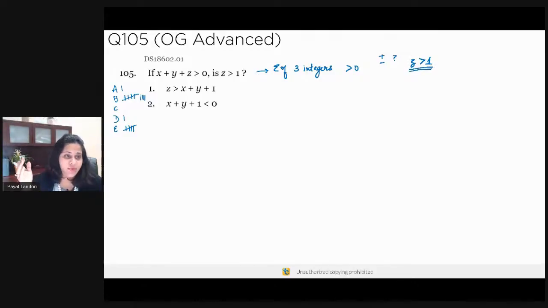Now remember, I don't need to find out if z is positive or not. I need a specific thing. Is z greater than 1? That's what I need to figure out. Okay. Now that level of understanding you need to have. The first point over here is that x, y, and z could be less than 0 as well. Okay. So that's very important.